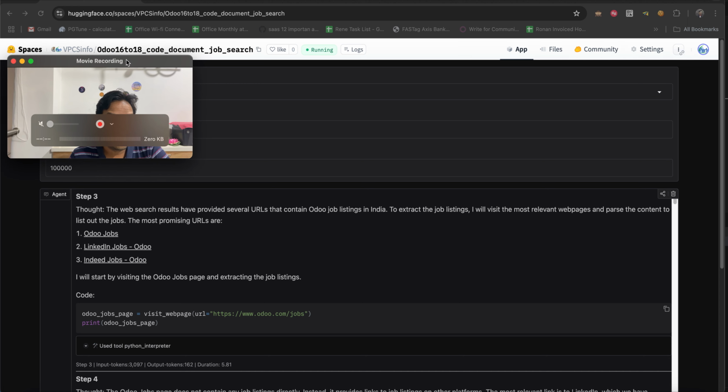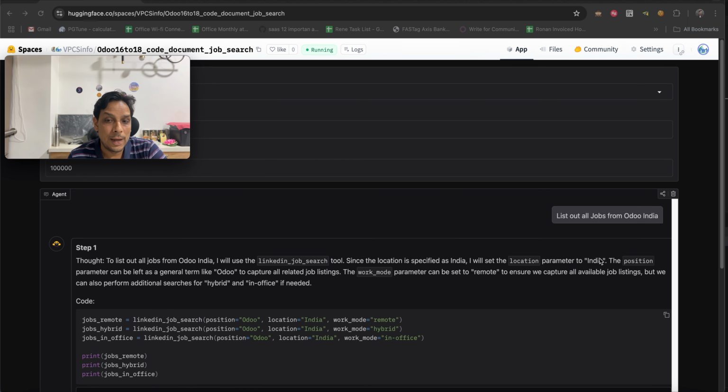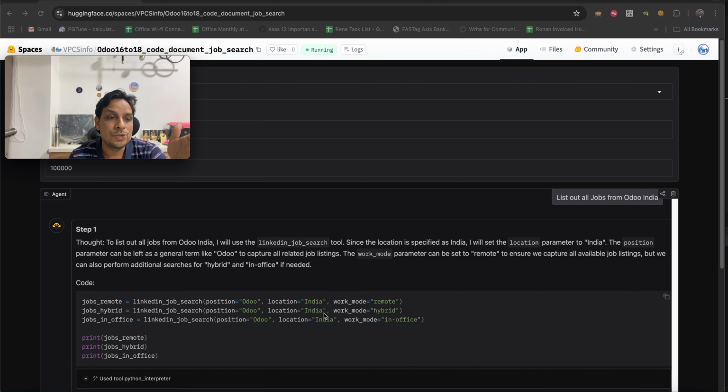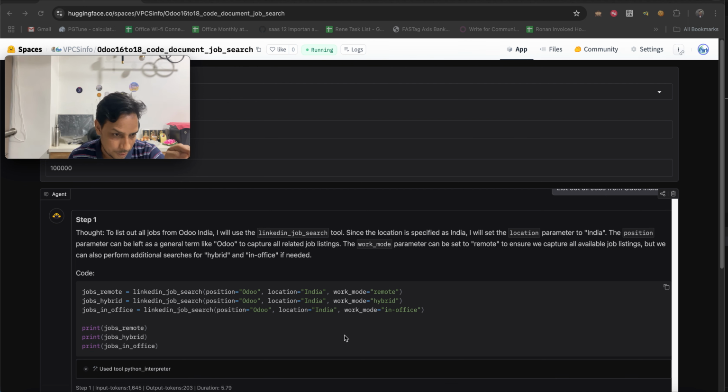You can see that I listed out the jobs from Odoo India. The agent first goes to the thinking part. The think process is done, and then based on that it performs an action and then an observation. So it is a complete loop, and on that basis it does the task again and again.